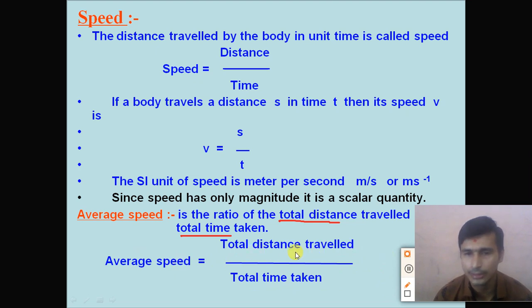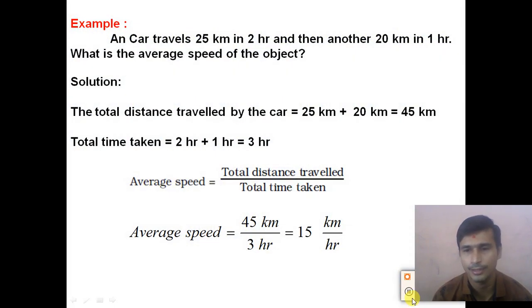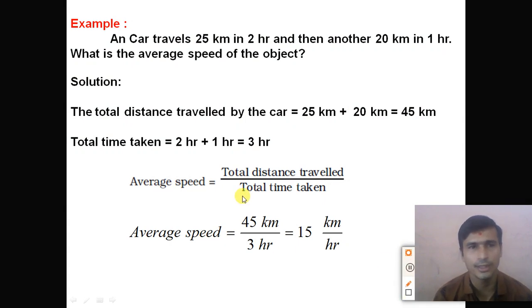Total distance is measured in a meter and total time is measured in a second. So the unit of average speed is meter per second, or in general we use kilometer per hour. Now dear students, we understand more with the help of some examples. So now we take one example for more understanding of the average speed.